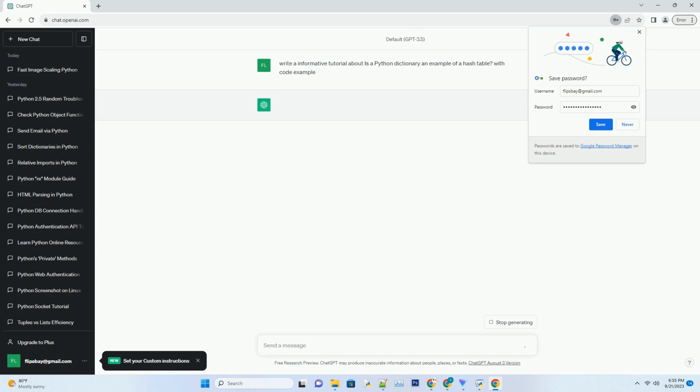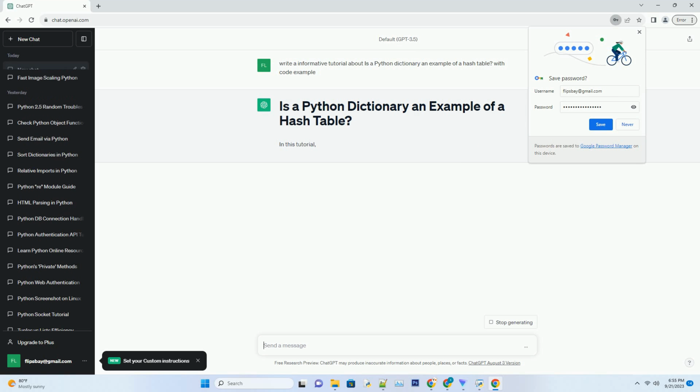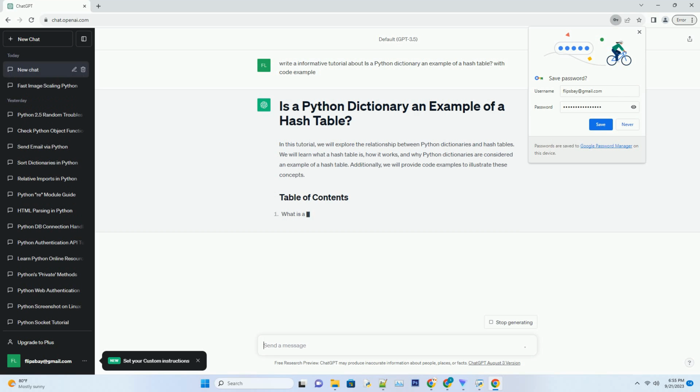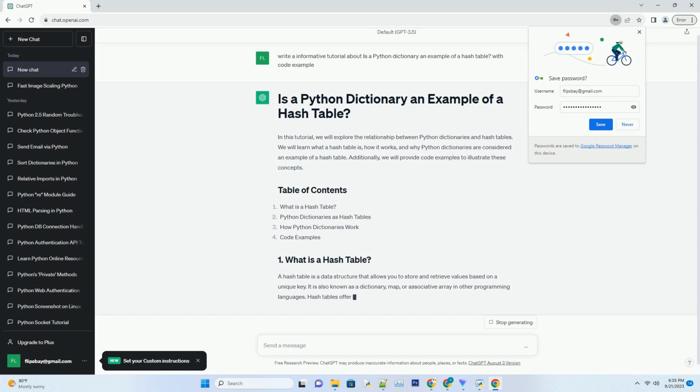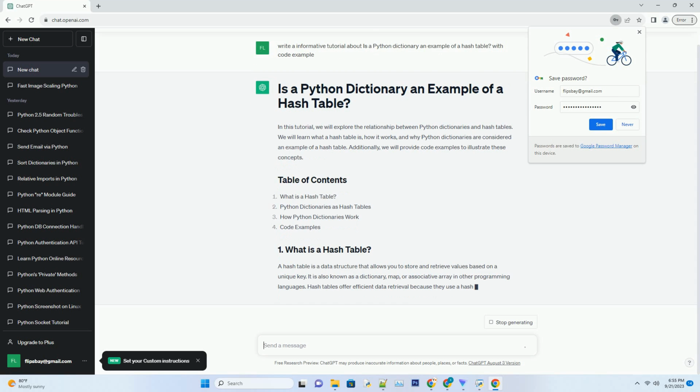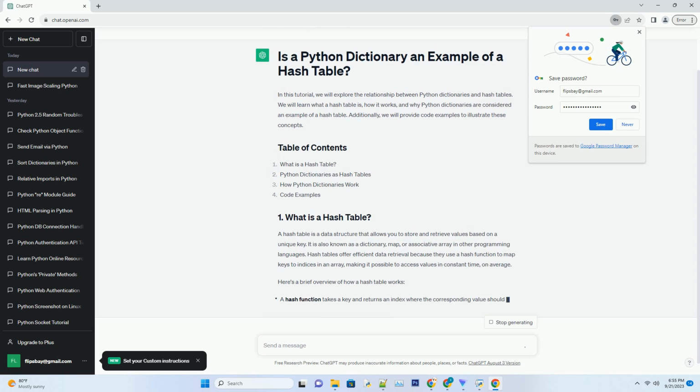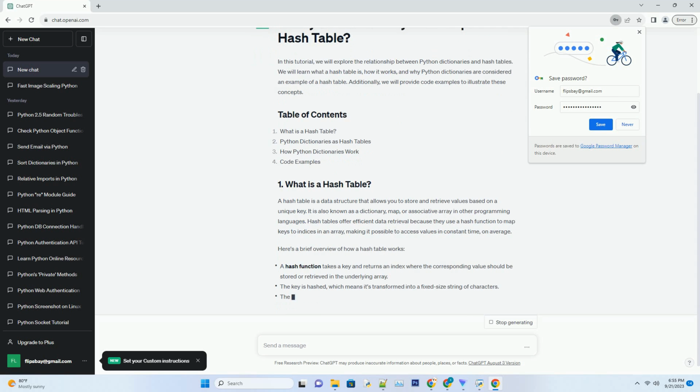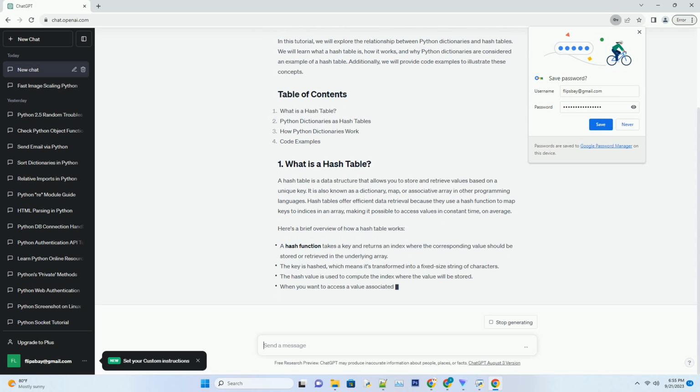In this tutorial, we will explore the relationship between Python dictionaries and hash tables. We will learn what a hash table is, how it works, and why Python dictionaries are considered an example of a hash table. Additionally, we will provide code examples to illustrate these concepts.